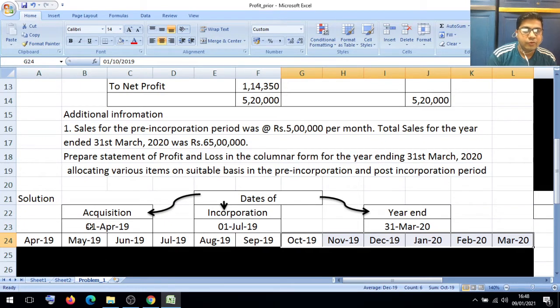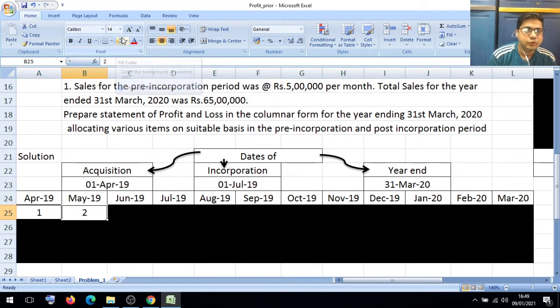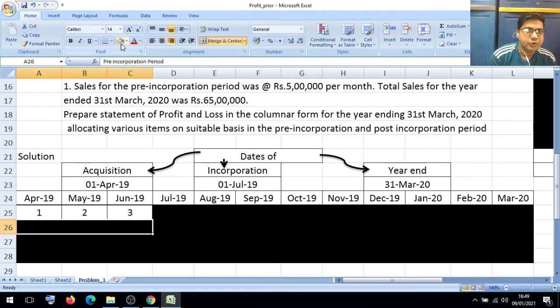Now, from 1st April 2019 to 1st July 2019, this particular period from acquisition to incorporation, how many months are there? 1st April 2019 to 1st July 2019: 1, 2, and 3. This particular period is called the pre-incorporation period.